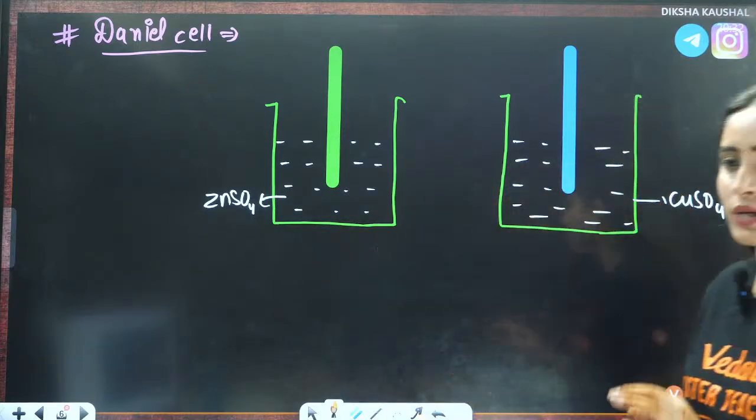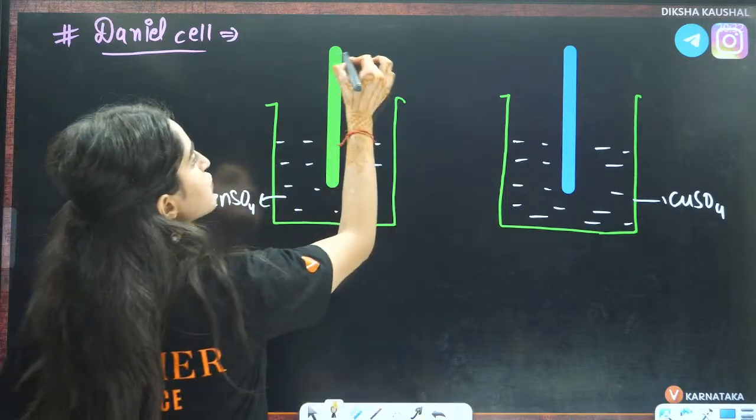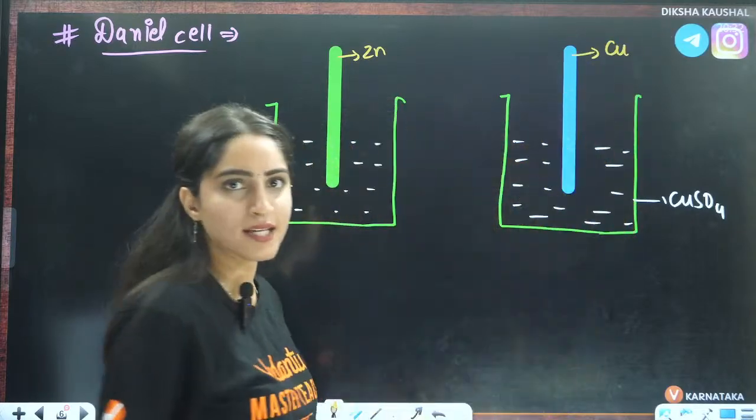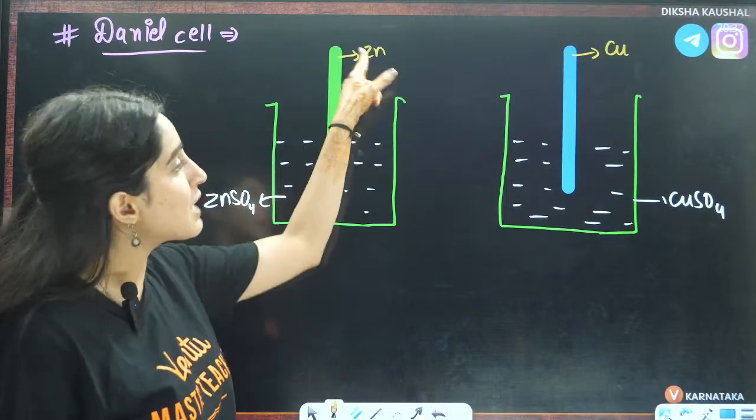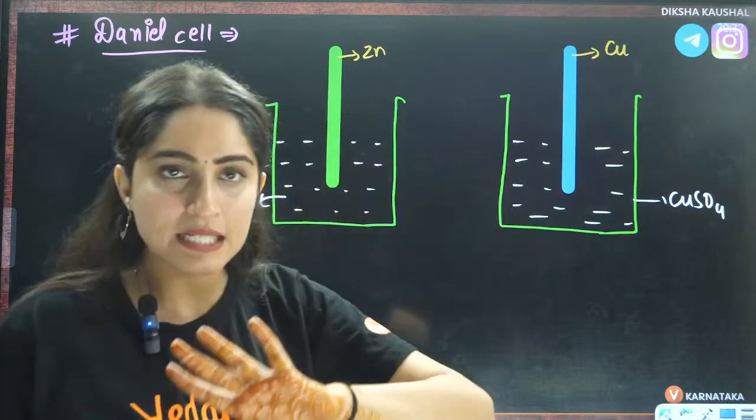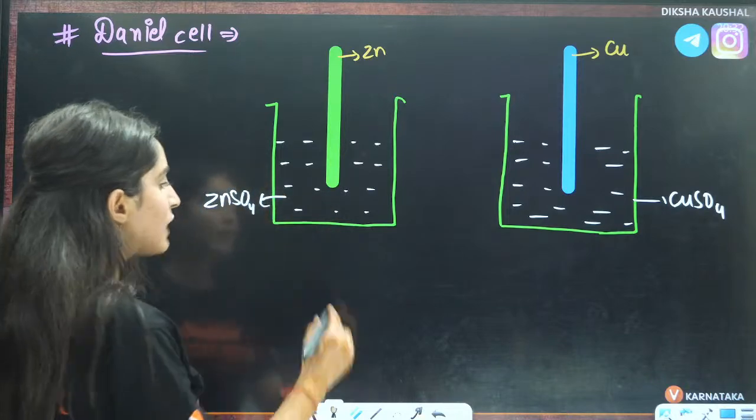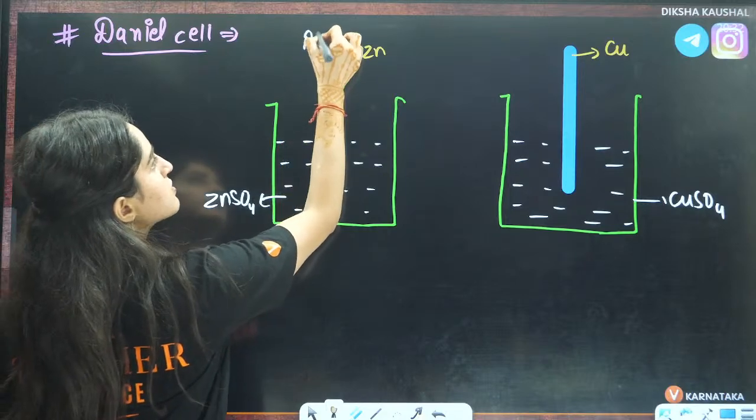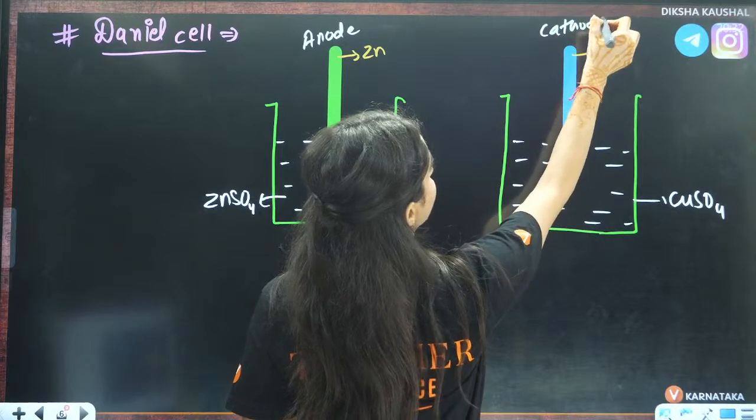ZnSO4 and CuSO4. Now let us see, in ZnSO4 you have zinc, and here you have copper electrode. The ions that you have in the solution, the same electrode will be present. Here you have CuSO4, the electrode is Cu, right? Now, next thing. This is the anode side and this is the cathode side.